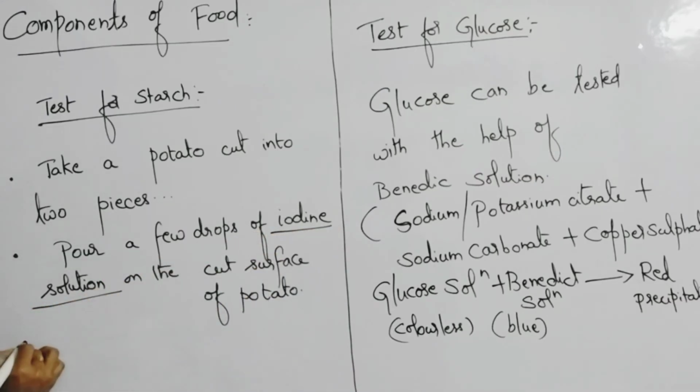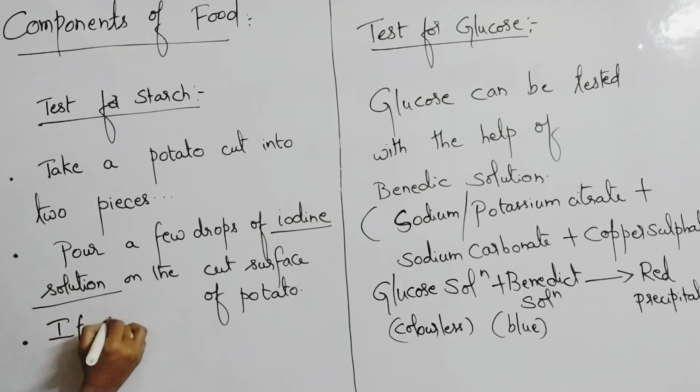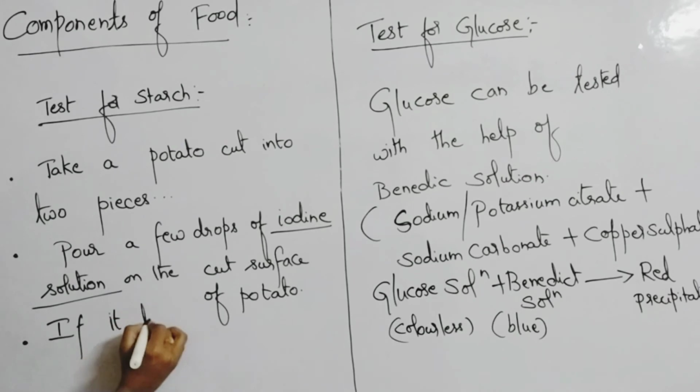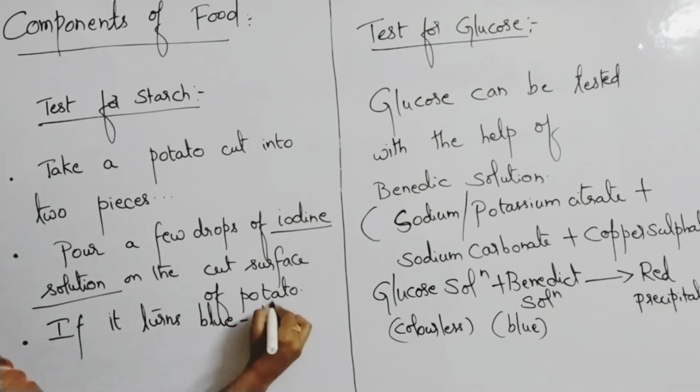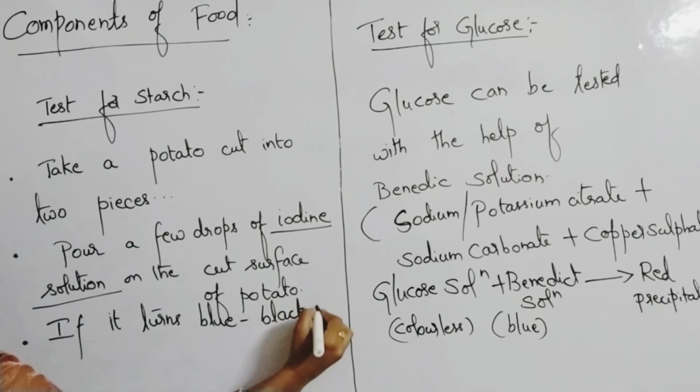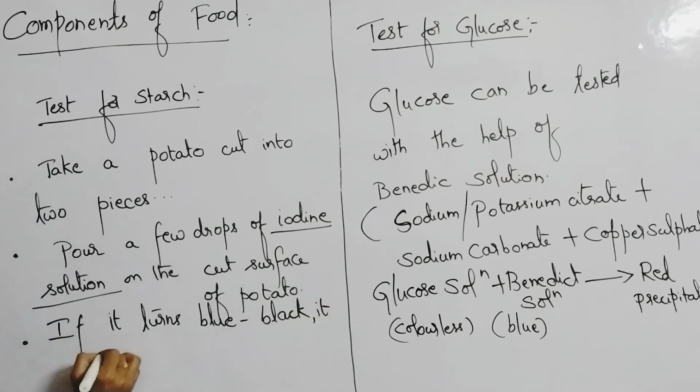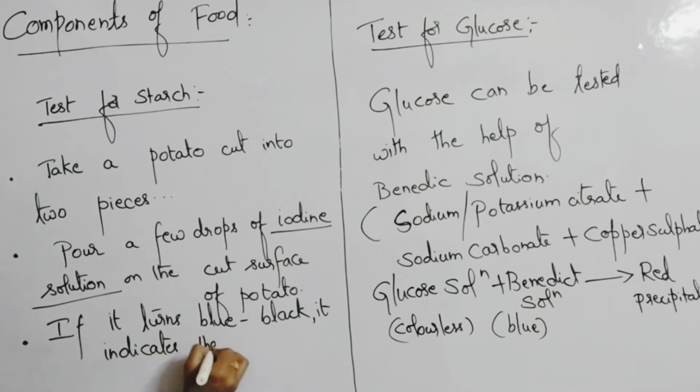If it turns blue black, it indicates the presence of what? If it turns blue black, it indicates the presence of starch. So this is the test for starch.